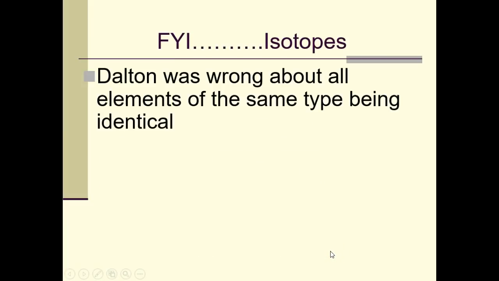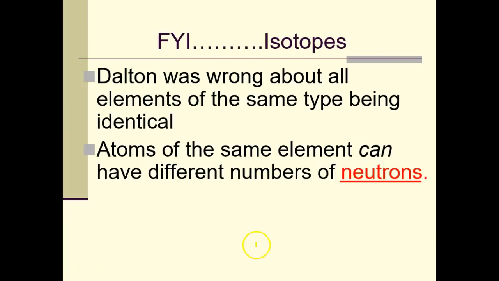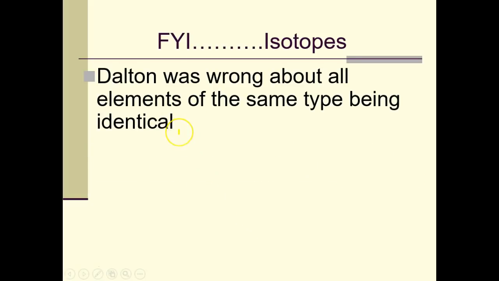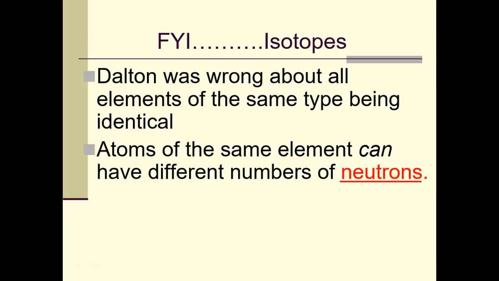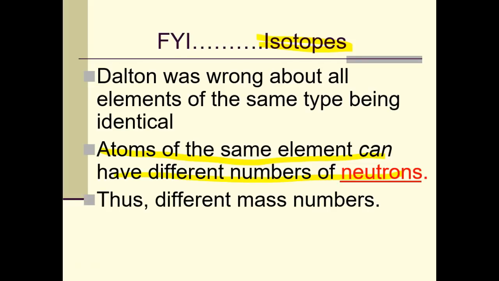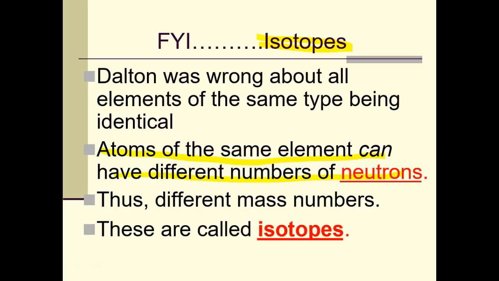So Dalton was wrong about elements of the same type being identical. His postulate number 2 was incorrect. He was wrong because we found out that there are some elements that have different numbers of neutrons. Make sure that you write this word down, isotopes, because we're going to be working with those in class. Isotopes have a different number of neutrons. I put it right there too.